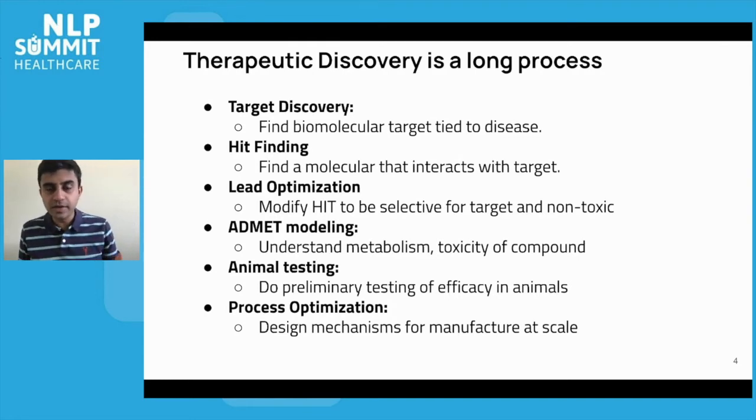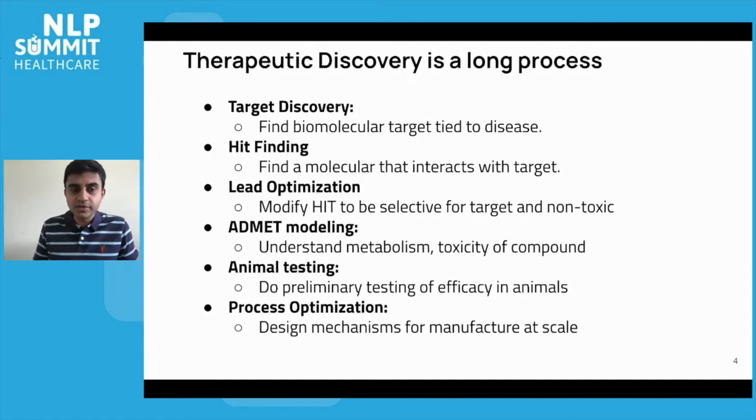And at the end, you finally are able to take this to something called animal testing, where you say, can I find an animal that has a version of this disease and cure the disease in that animal? If all this happens, then you're typically clear to start human trials. And then you also need to worry about things like process optimization. Can you manufacture enough of the molecule at scale so you can actually give it to human patients?